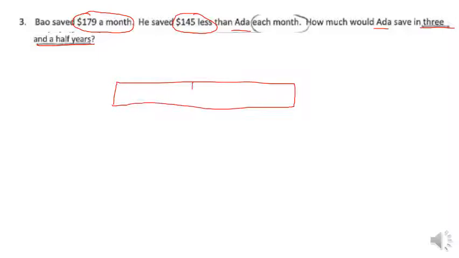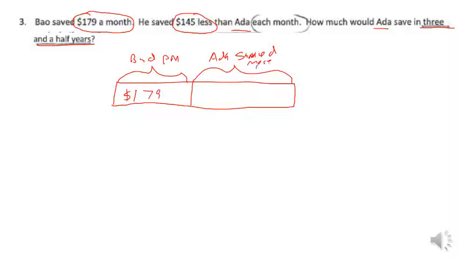So first thing, I'm going to do a quick tape diagram. And I'm going to split this up. And this one here is Bo per month. And this was $179. In this, I'm putting that Ada saved more per month.